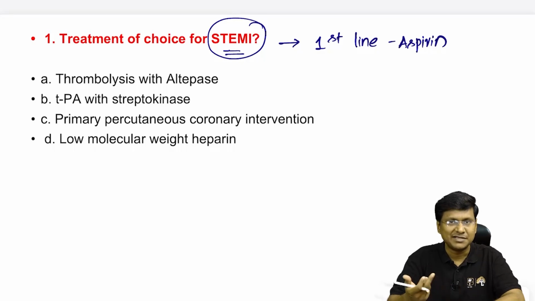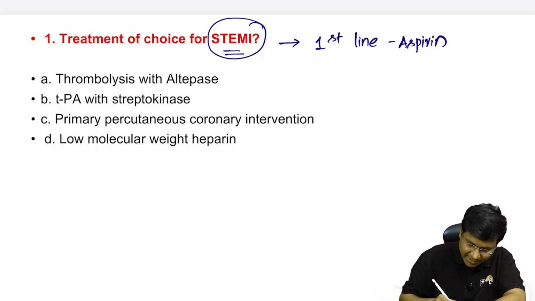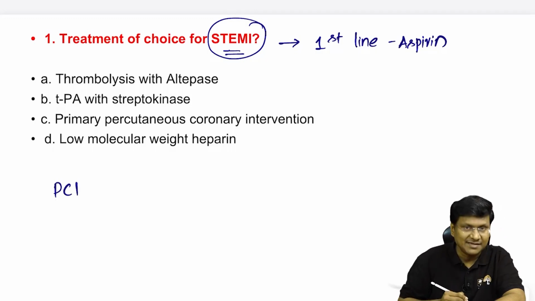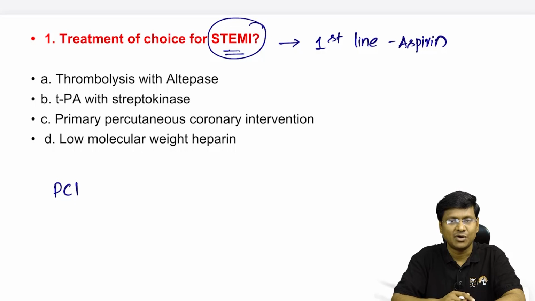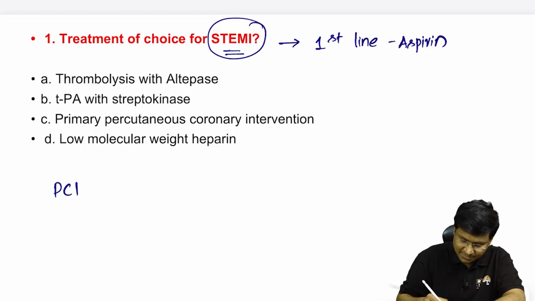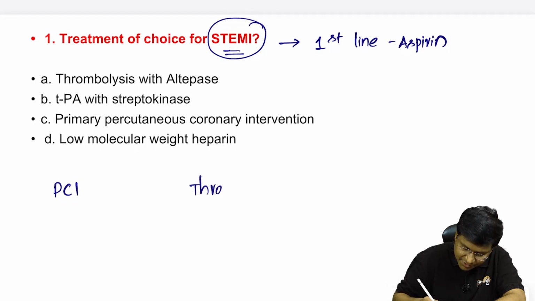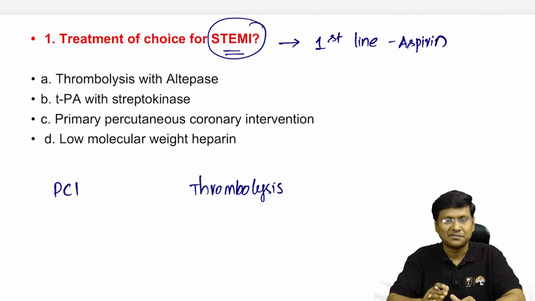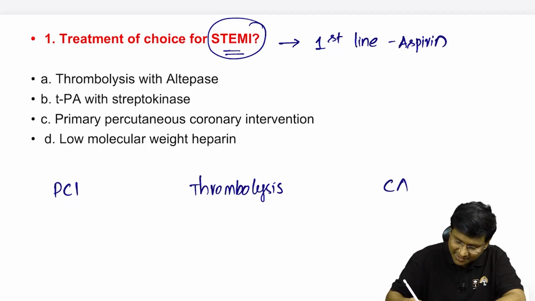Now, what are the various methods of revascularization in case of STEMI? We do PCI, that is percutaneous coronary intervention, or PTCA, percutaneous transluminal coronary angioplasty. That is number one. The other method of revascularization is thrombolysis, right? And the third method is coronary artery bypass graft.